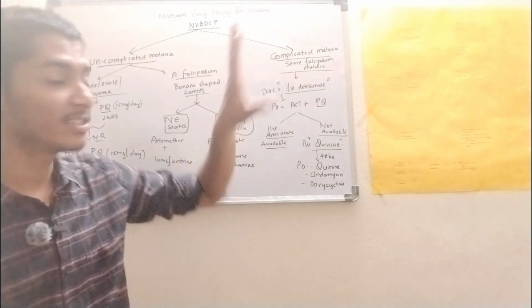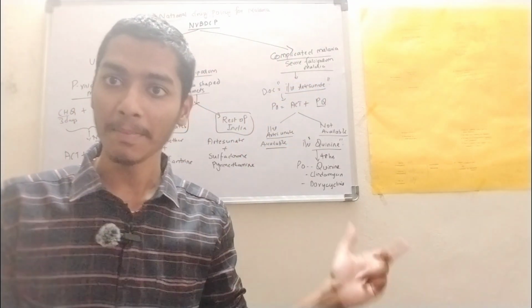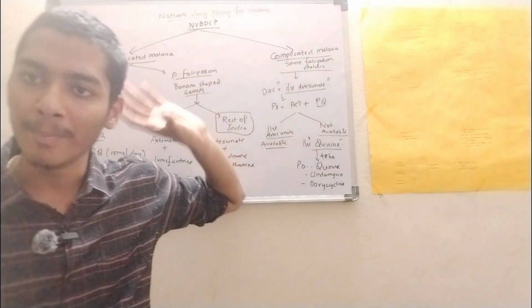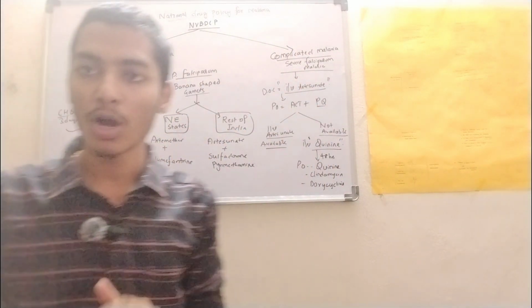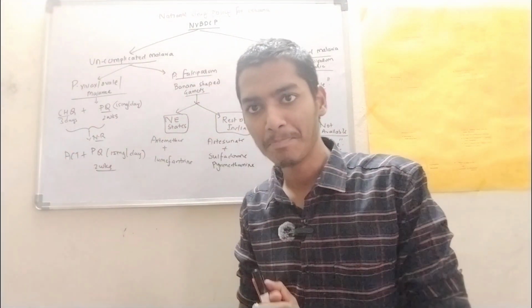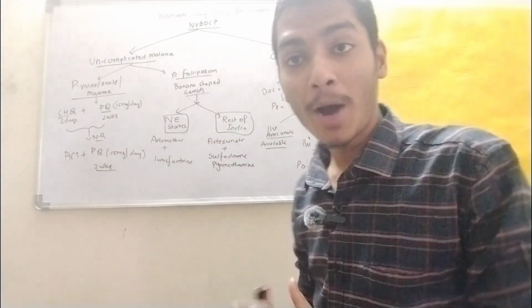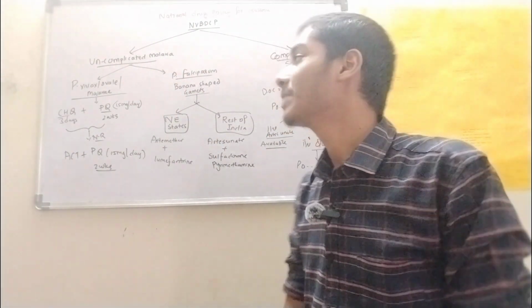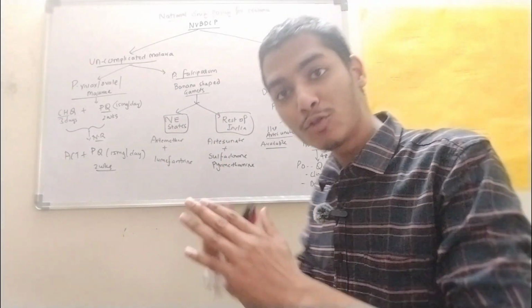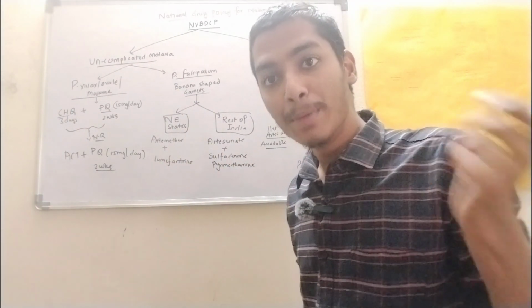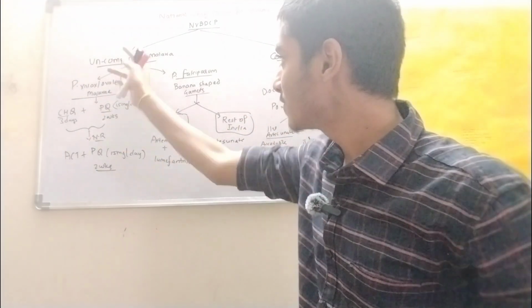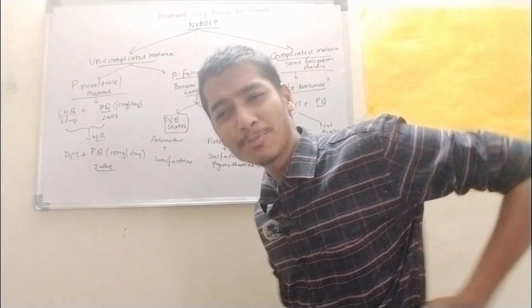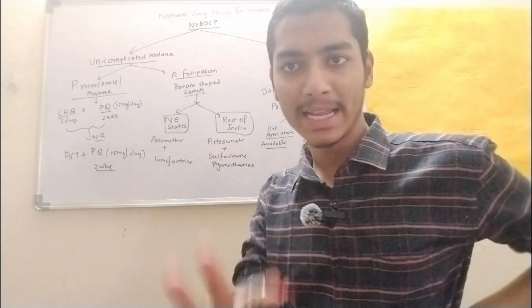So what are the complications of malaria? We have already discussed them. So if they are present, then it is complicated malaria. If there are no complications, that is uncomplicated malaria. First, we'll discuss about uncomplicated malaria. How to treat it? So first we'll go with, we have to divide the species again, because for Plasmodium falciparum we have sequestration, right? So first we'll go with the Plasmodium vivax, ovale and malariae.